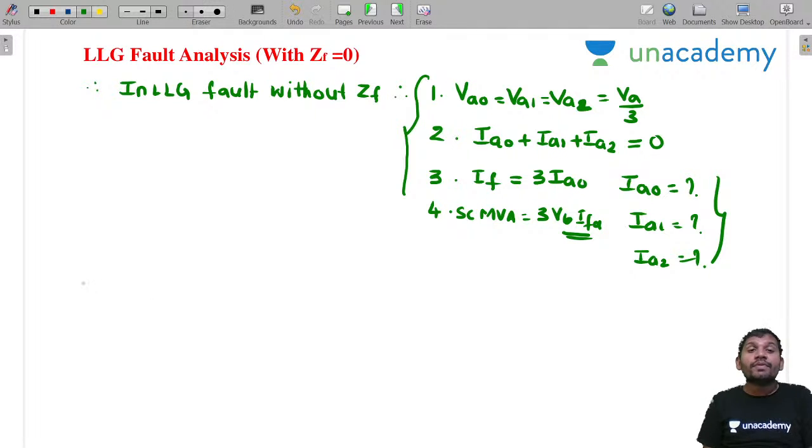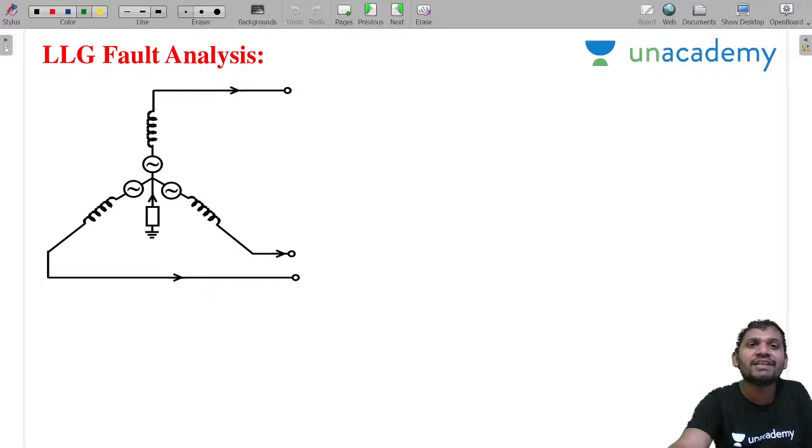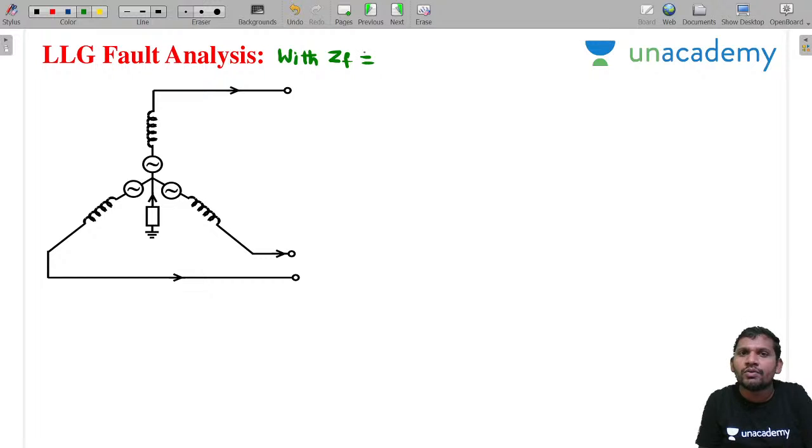Okay, students, now concentrate on the LLG fault with ZF. If ZF is considered, what are the conditions? Once you can write the conditions, analysis becomes very simple. This is LLG fault analysis with ZF not equal to 0.